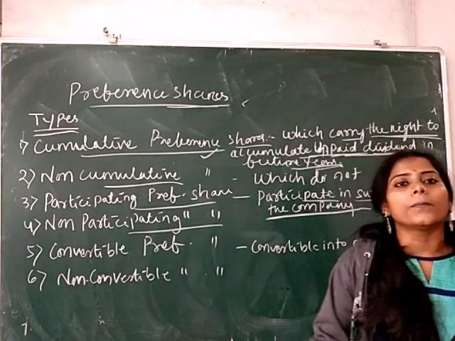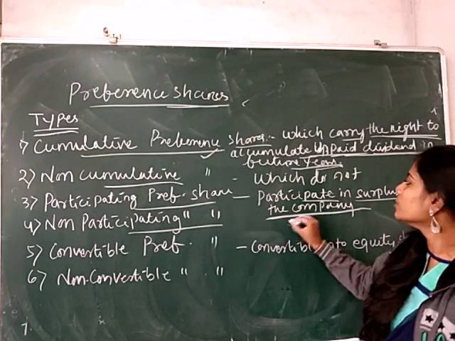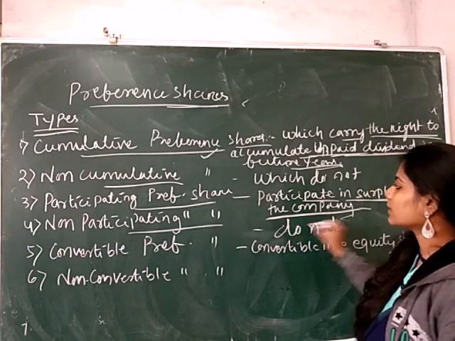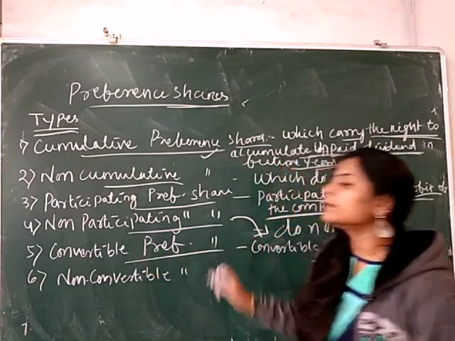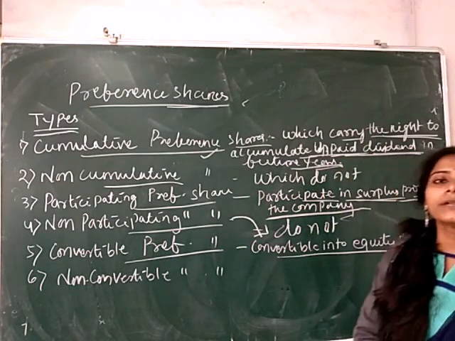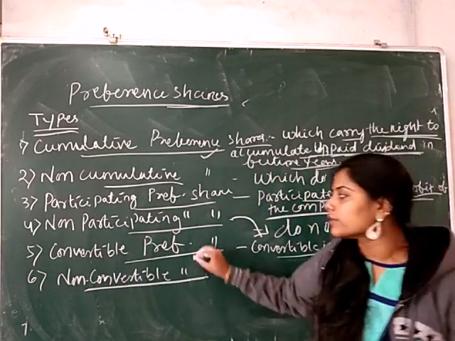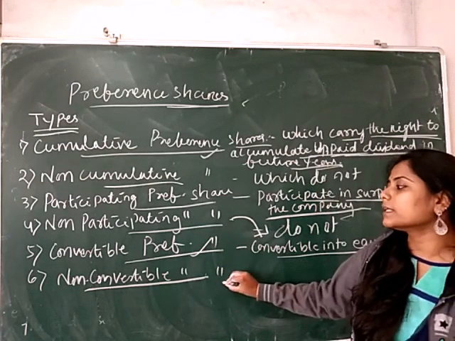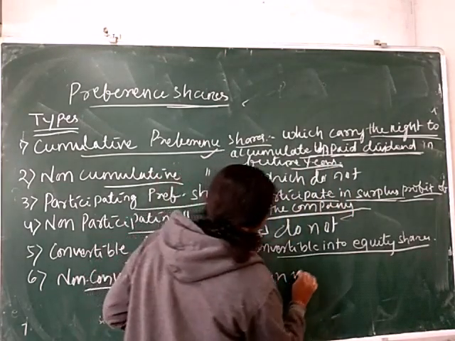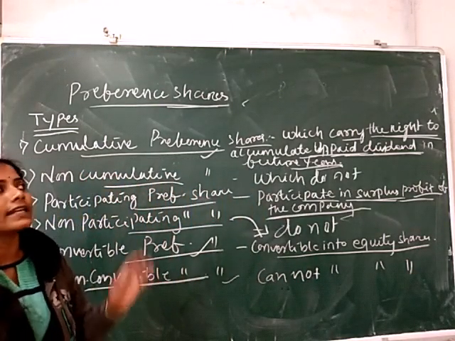Non-participating preference shares are the opposite of the participating preference shares. Here the non-participating preference shareholders do not participate in the surplus profit of the company. Next is convertible preference shares. Convertible preference shares are those shares which can be converted into equity shares. Non-convertible preference shares are the opposite: those shares which cannot be converted into equity shares. So these are basically the types related to the preference shares.